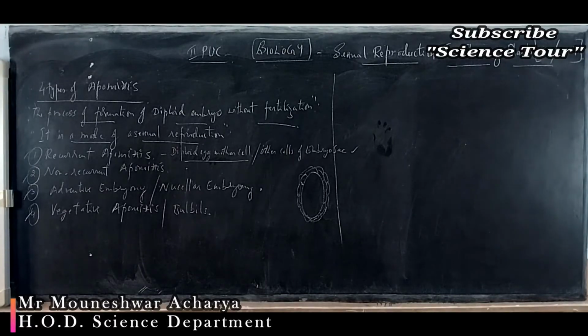The cells of the nucellus have abundant reserve food material. Inside the nucellus, the embryo sac or female gametophyte is present, and the megaspore mother cell, that is MMC.